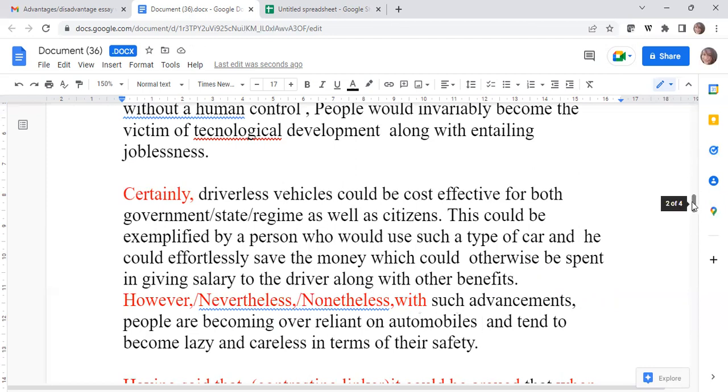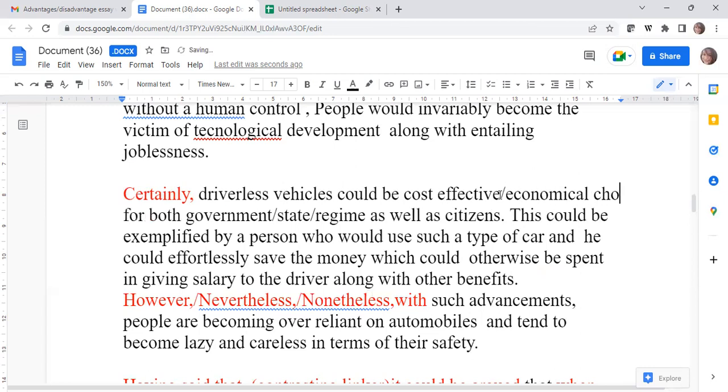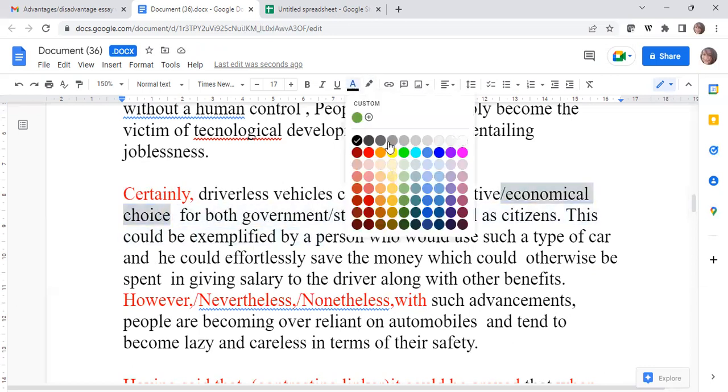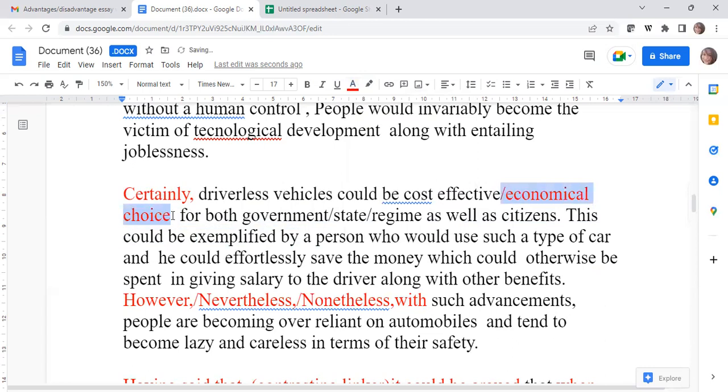Perfect. So Harleen, are you seeing the way she's framing your body para 1? First, she's talking about the merit, which is cost effectiveness and affordability, and it becomes economical. And then she's giving an example, and then she's refuting it to show the upper hand of her side. Is that clear? Yes, ma'am. This is a better way of writing. Economical choice, reasonably economical choice, something like that.